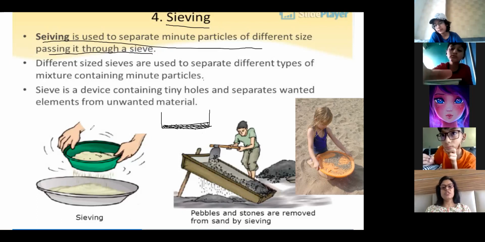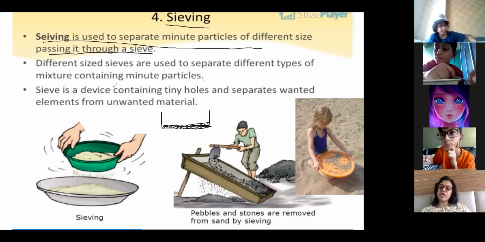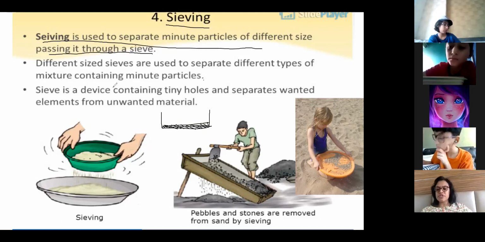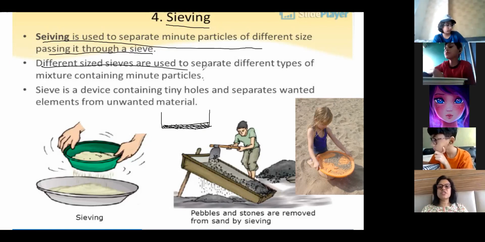Then usually we also use it for powdered things. For example, when you make powdered sugar and then have to bake a cake, you sieve it because you want completely powdery sugar. If the crystals are left, then your cake will not taste good. So that is why you sieve it, take the powdered part of the sugar and remove the crystals.